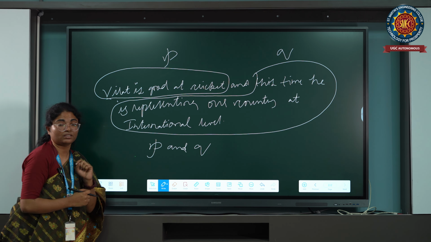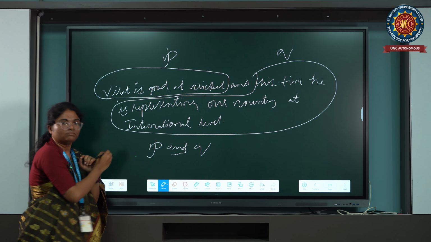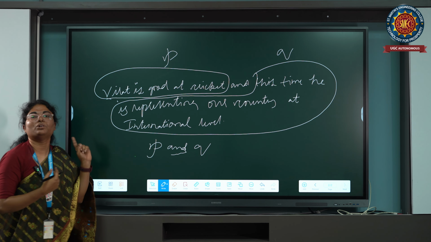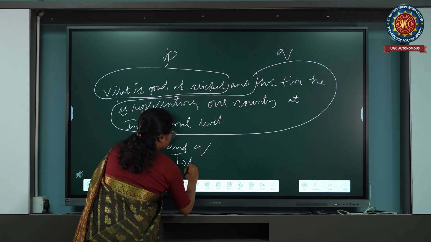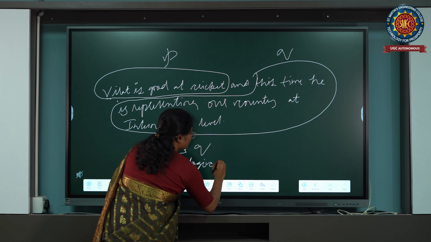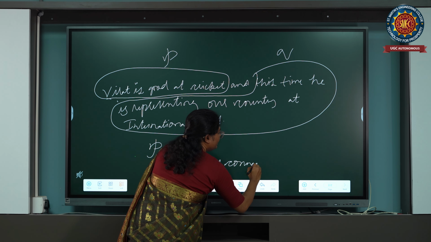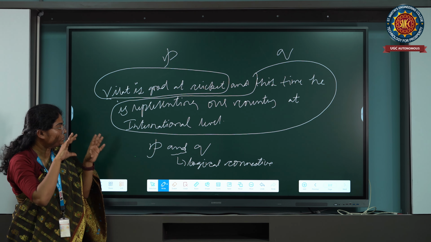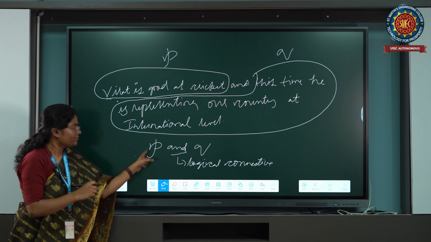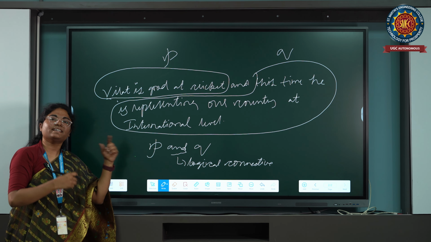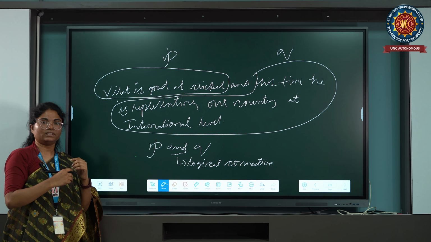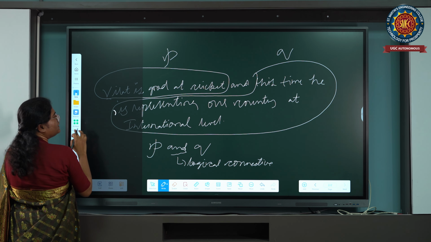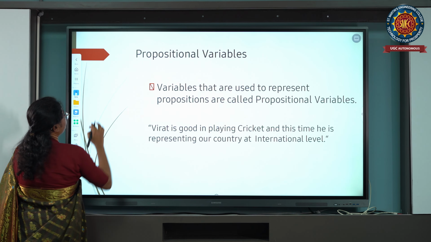Now the question arises, what is and? P is a variable, fine. Q is a variable, fine. Now what is and? And is a logical connective, connecting 2 variables. Basically, we have 6 types of logical connectives. Let us learn them one by one.